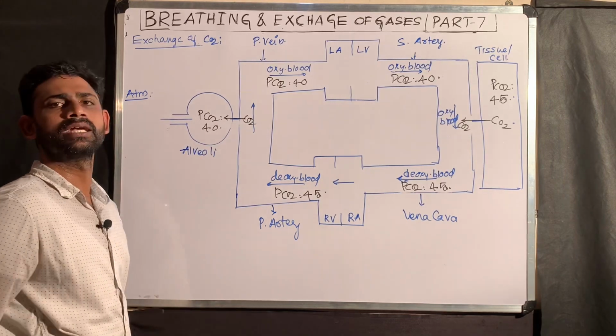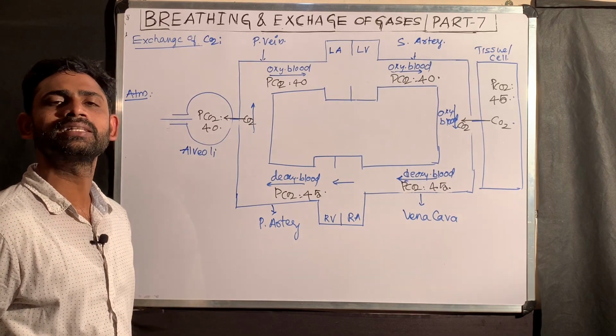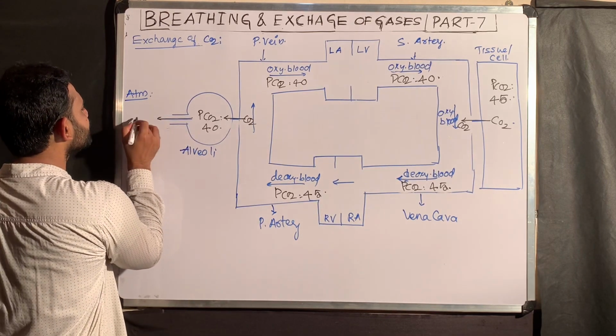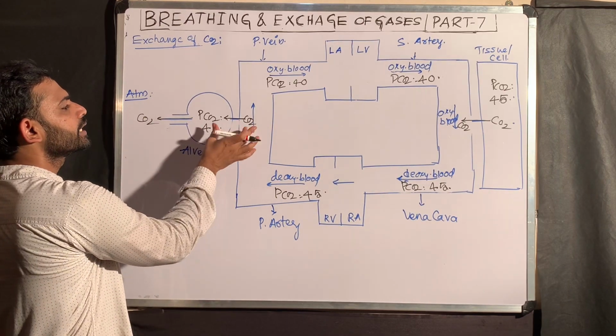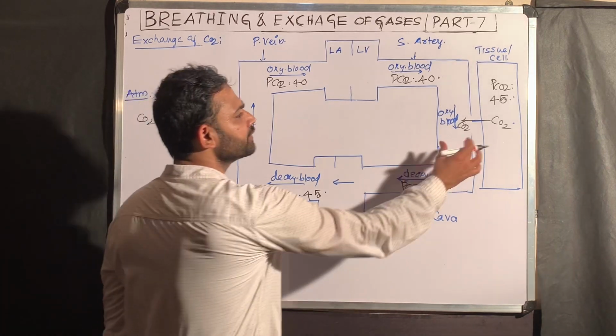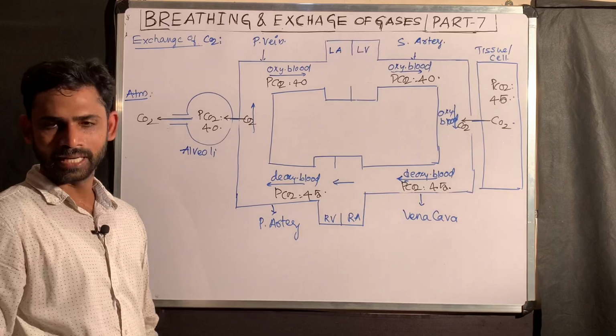Once carbon dioxide has entered the alveoli, exhalation, that is the relaxation of the diaphragm and external intercostal muscles, results in carbon dioxide being expelled out. This exchange is called pulmonary gas exchange. This exchange is called systemic gas exchange of carbon dioxide.